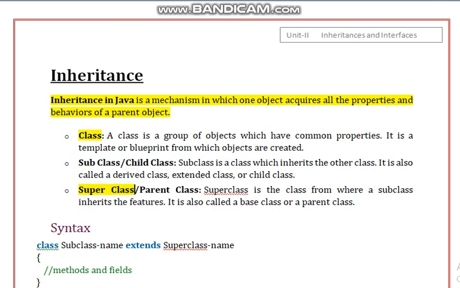So what does superclass mean? The class from which you are going to derive is said to be the superclass. For example, you have derived the characteristics of your parents. So your parents become the superclass.